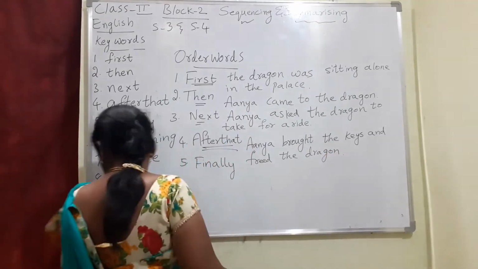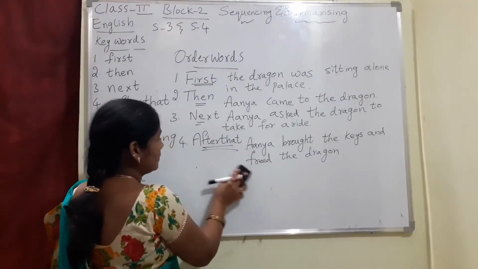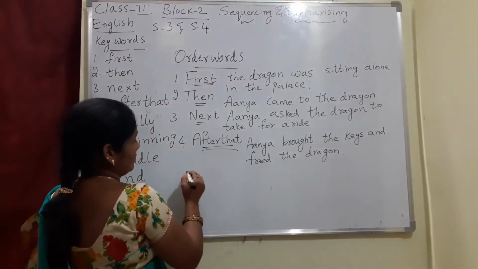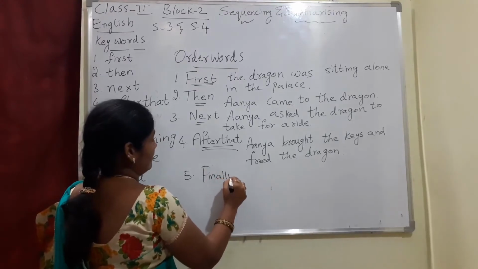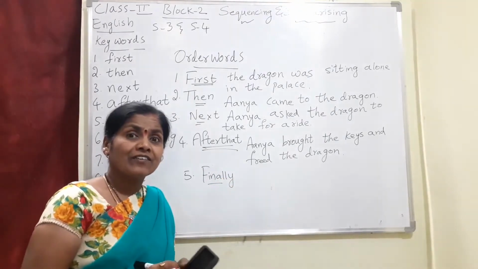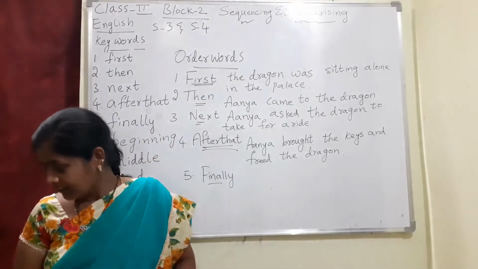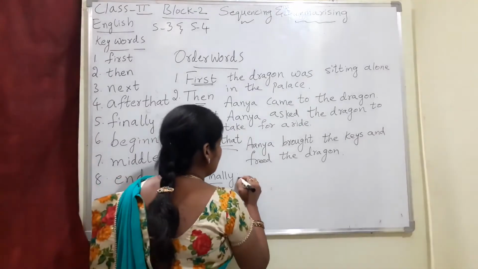Freed the dragon. So finally what happened? Finally, what happened when both Anya and the dragon were flying in the sky? The king saw them.